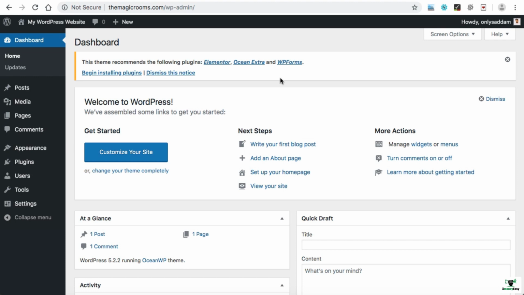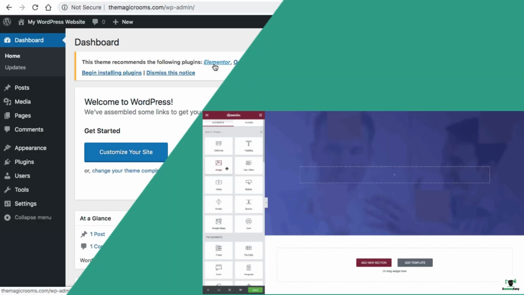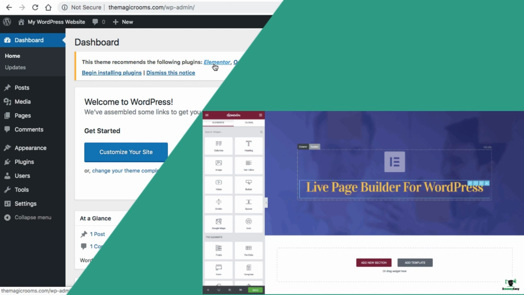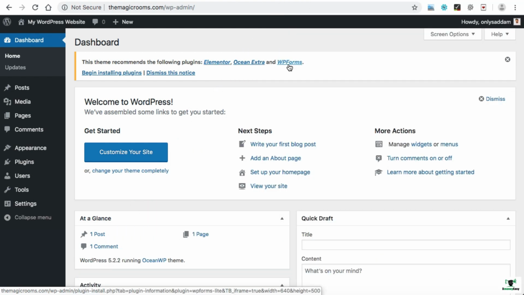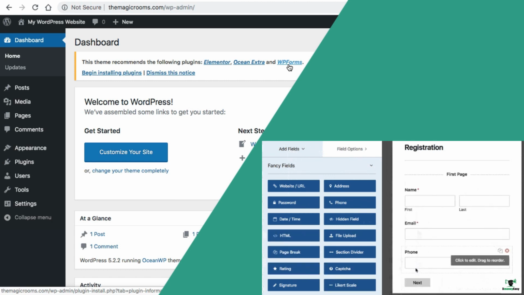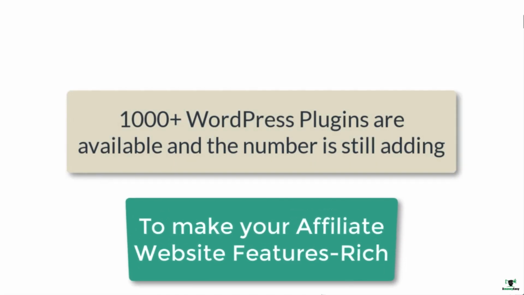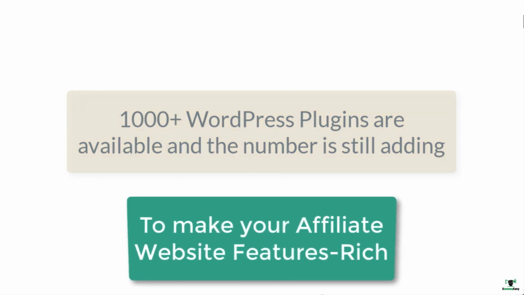Before installing these plugins, let me explain a bit about them. Plugins are a kind of software, or we can say scripts, which are used to add features and functionalities to your website. Like this Elementor plugin, it is used to design the pages and put content on them. This WPForms plugin is used to create contact forms on your website with a simple drag and drop interface. There are more than 1000 plugins available to add to your affiliate website and make it feature-rich.